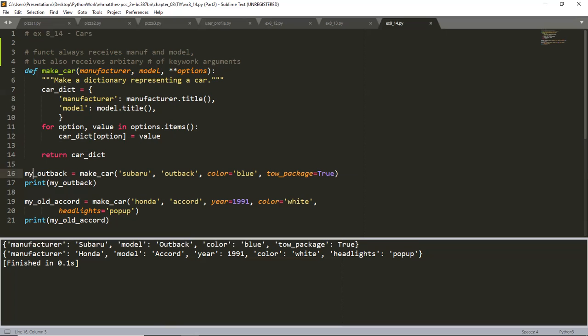And in this case, again, we have to comply with those rules that positional parameters should appear first, and last we would have the arbitrary keyword parameter. We're using two asterisks to work with a dictionary, or for that matter, one asterisk to work with a tuple.